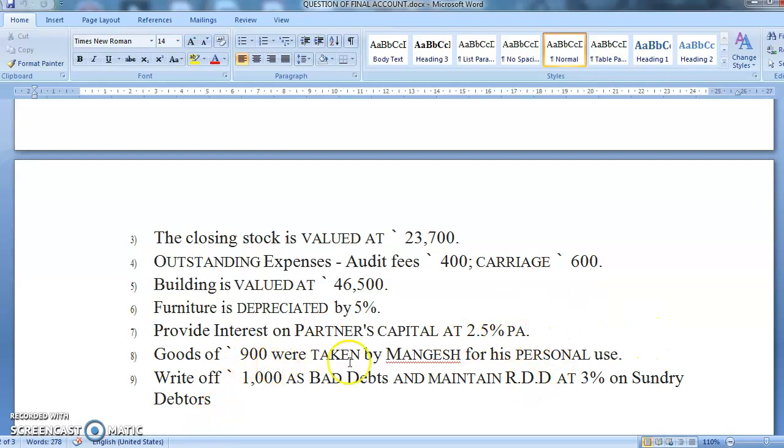Goods worth rupees 900 were taken by Mangesh for personal use. Anything which happens to the goods, what do we do? We transfer it to the trading account credit side. So you'll write: by goods withdrawn by the partners for personal use. And second, it is the drawings. It will come in current account. Write off 1000 as bad debts and maintain RDD at 3% on debtors. So two adjustments on debtors.